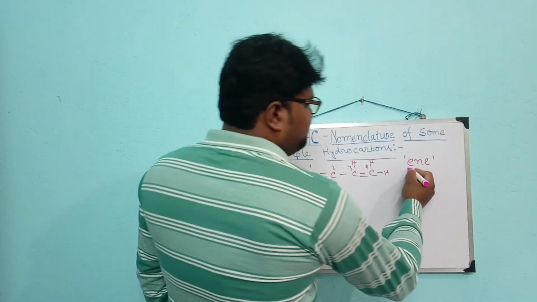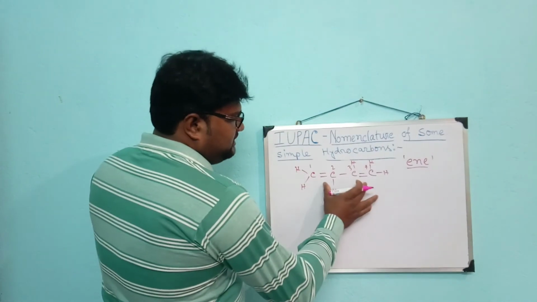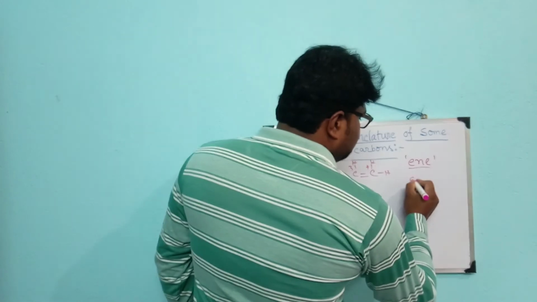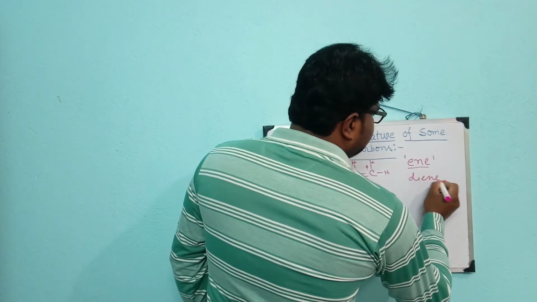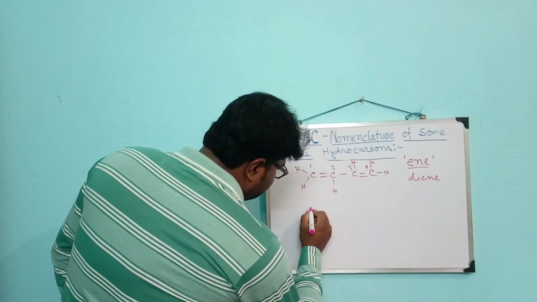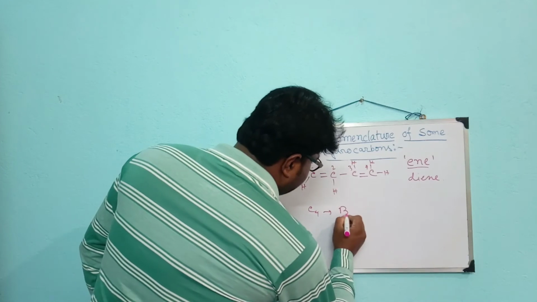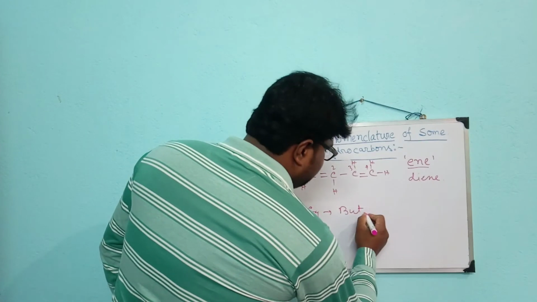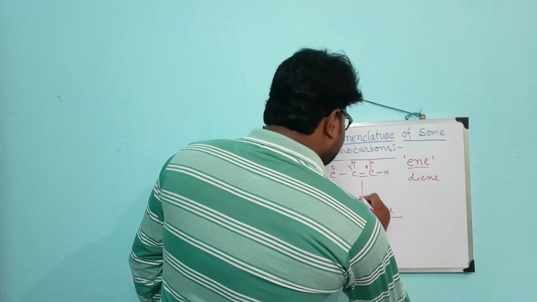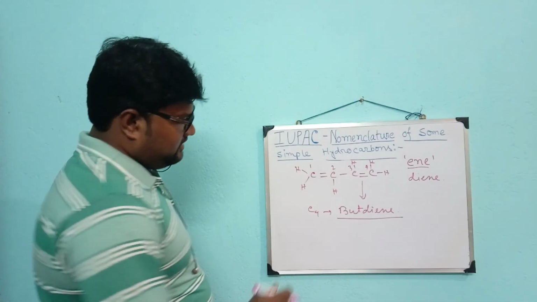So for one double bond it is ene, and this molecule contains two double bonds, so it is named diene. So C4 for but and diene. So this molecule is named butadiene.